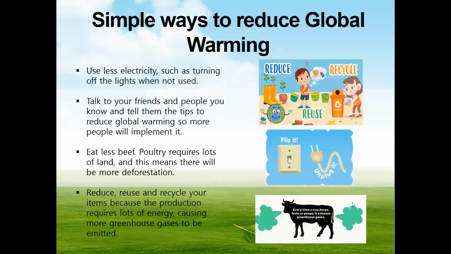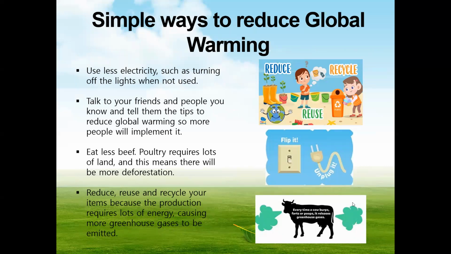Simpler ways to reduce global warming. Use less electricity, such as turning off the lights when not used and unplugging cables when not being used. Talk to your friends and people you know and tell them the tips to reduce global warming so more people will implement it, and this way global warming can be reduced even more.